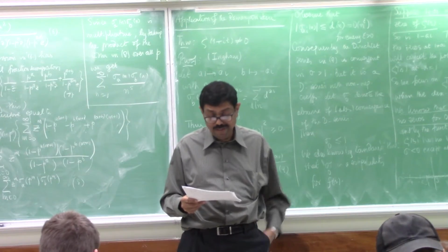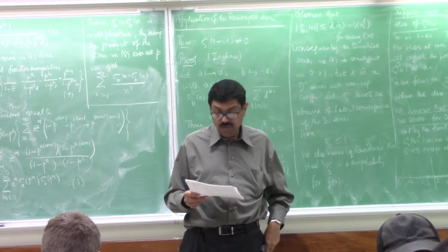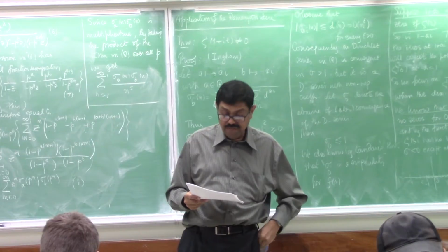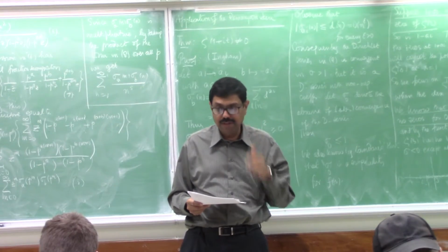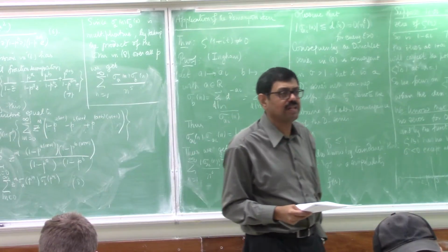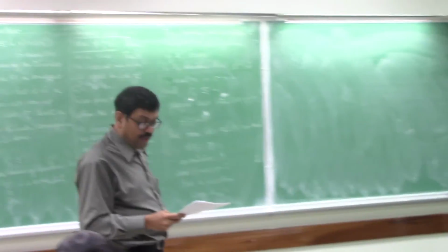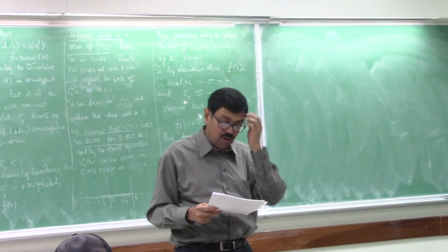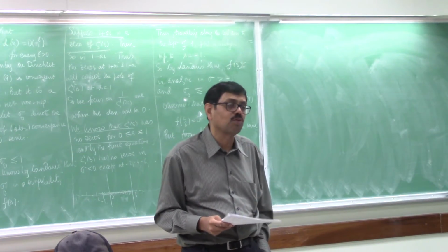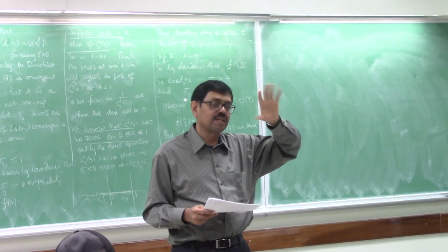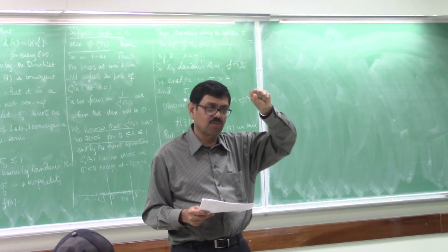But now once you have done that, you can use that to get a very nice expression for the error term in the Dirichlet divisor problem. Remember I told you about the Dirichlet divisor problem. We proved that the sum of tau of n is x log x plus (2 gamma minus 1) x plus big O of square root of x. And I said that the Dirichlet divisor problem is a famous problem.